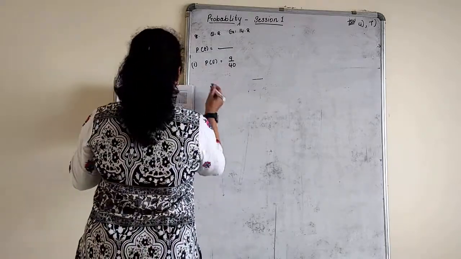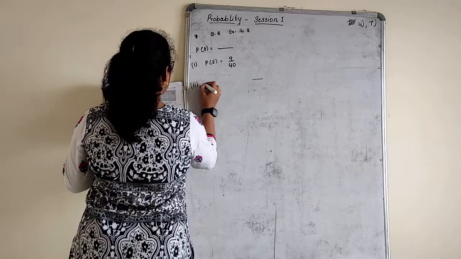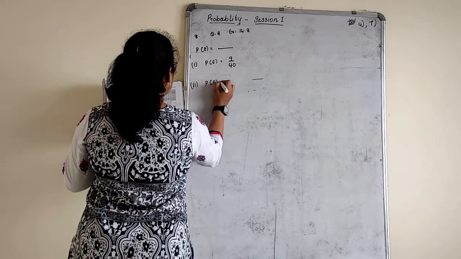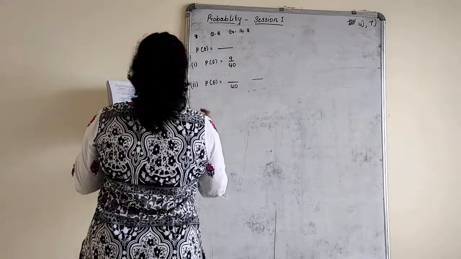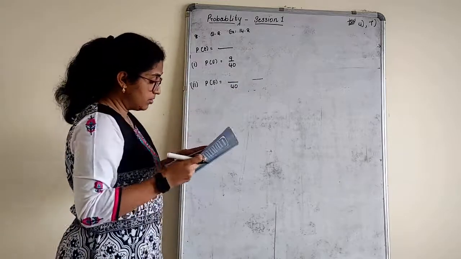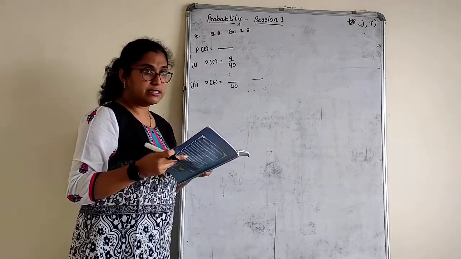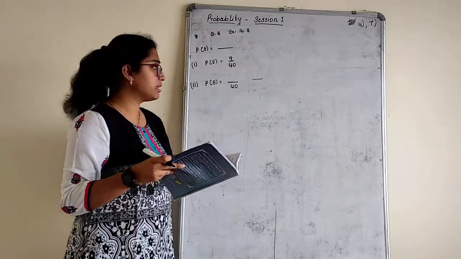More than or equal to 7 kilometers. Now see, more than or equal to 7 kilometers. Count how many will come. There are many. Less than 7 we have to remove. All more than or equal to.